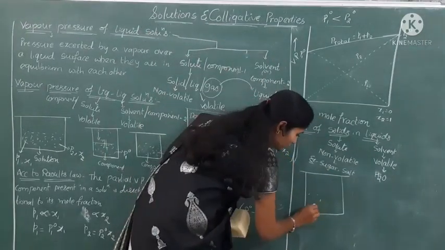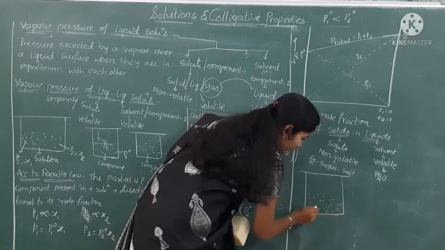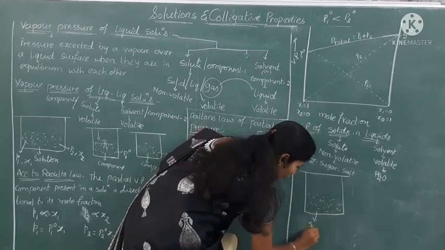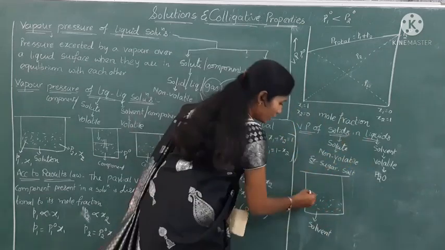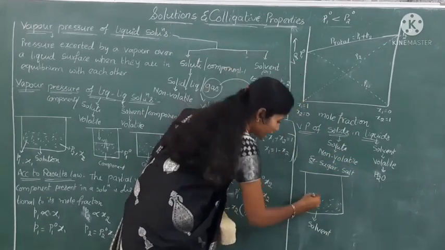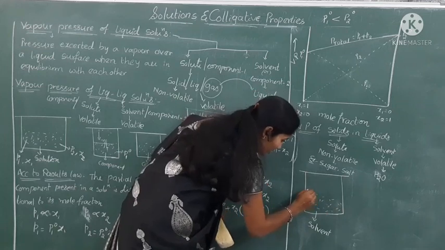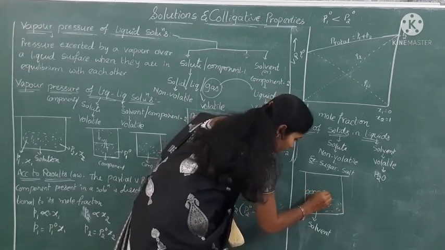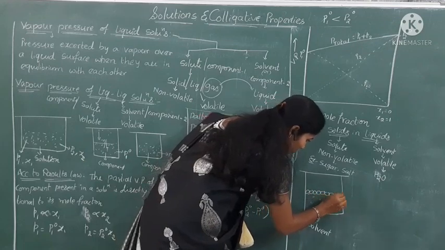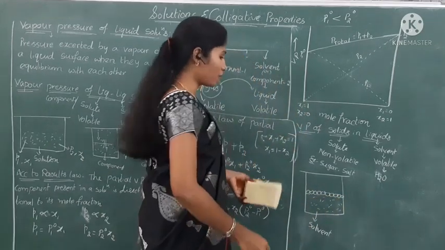Pure solvent. That means here we are just taking a solvent. What is that solvent in this example? That is water. Okay now, suppose it is the surface of that solvent. So here we can observe the presence of water molecules. Isn't it? So these surface molecules